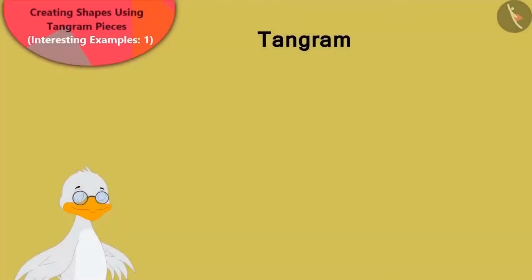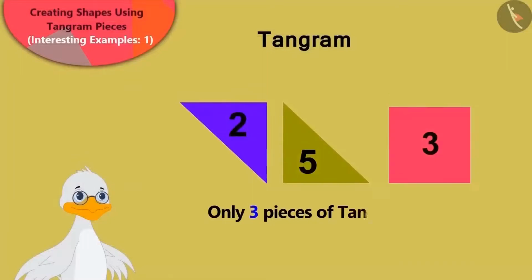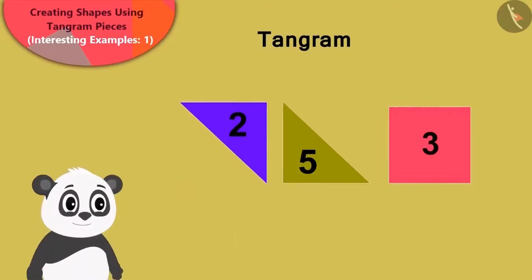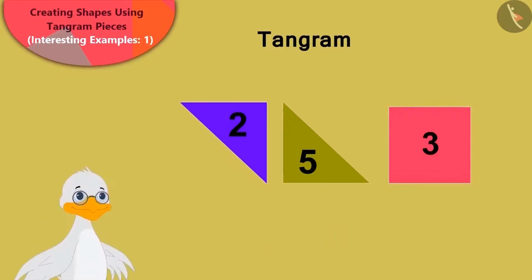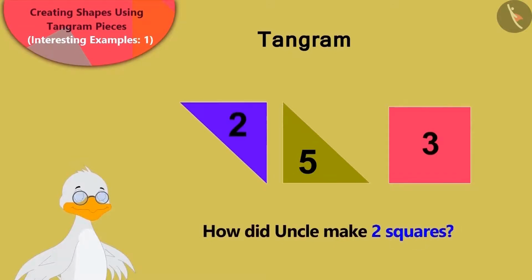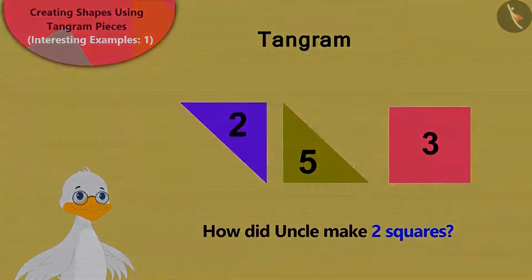Duck Uncle said that he can only use 3 pieces of tangram to make 2 squares. Golu said that he can only see 1 square. Children, can you say how Uncle made 2 squares?